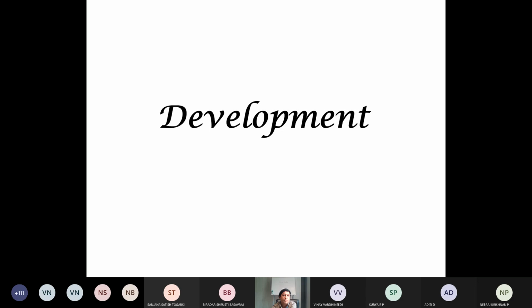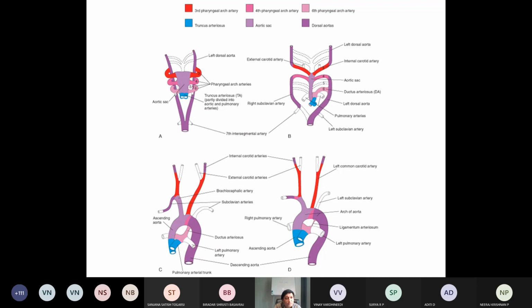Okay, how it develops? Just brief. I will tell you from where it develops. In detail, you can see in embryology class. Here, see, dorsal aortic sac is there. It is developed from the aortic sac.